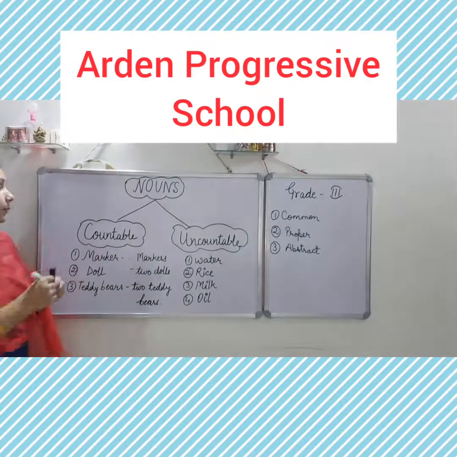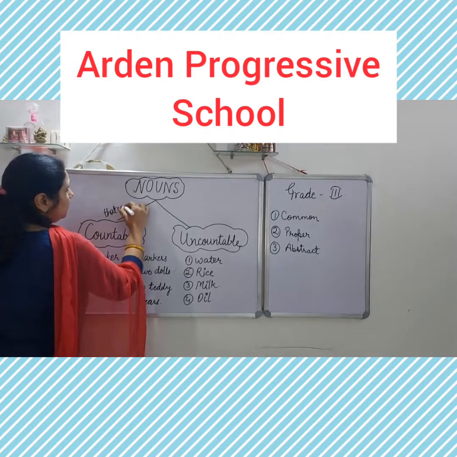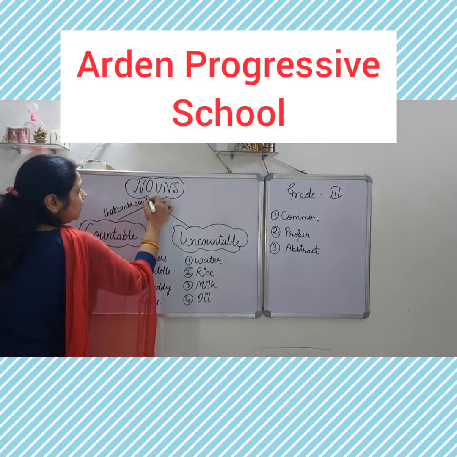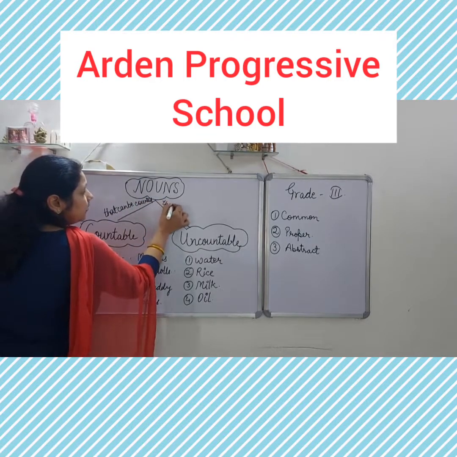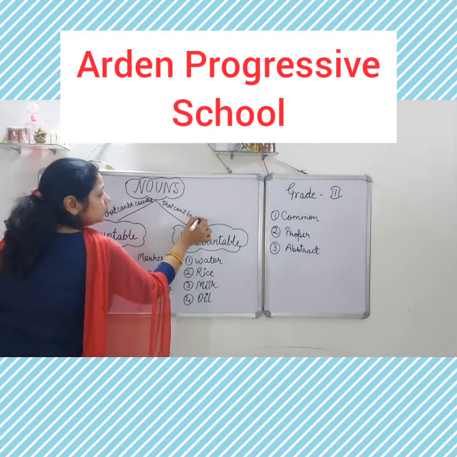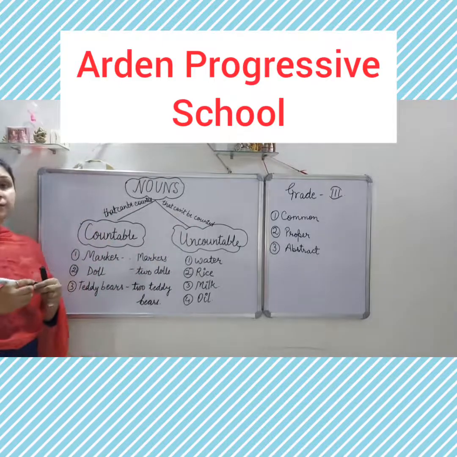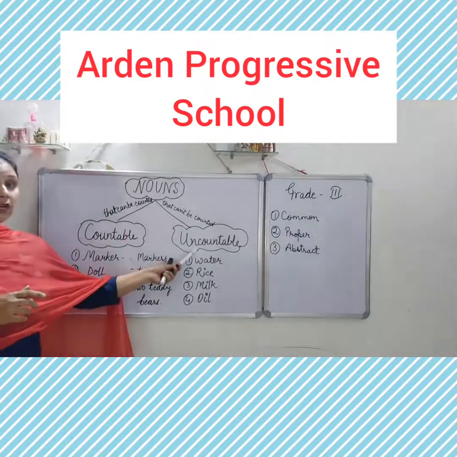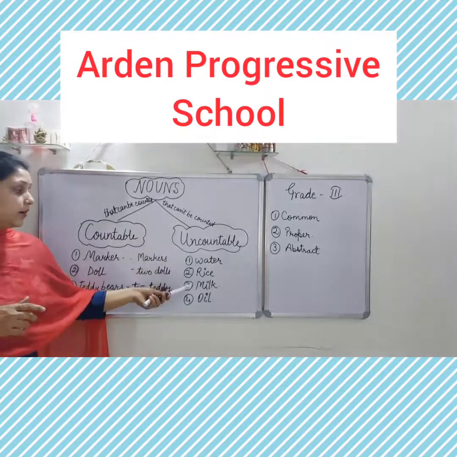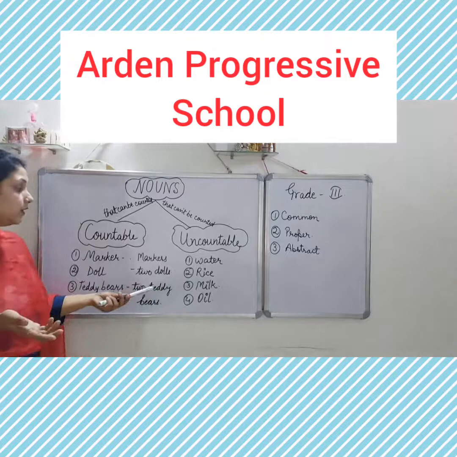Countable noun, that can be counted, जिनको count किया जा सकता है, and uncountable, that can't be counted. So here are 2 kinds of nouns, countable and uncountable. Milk, rice, oil, water, scenery, you can't count them.